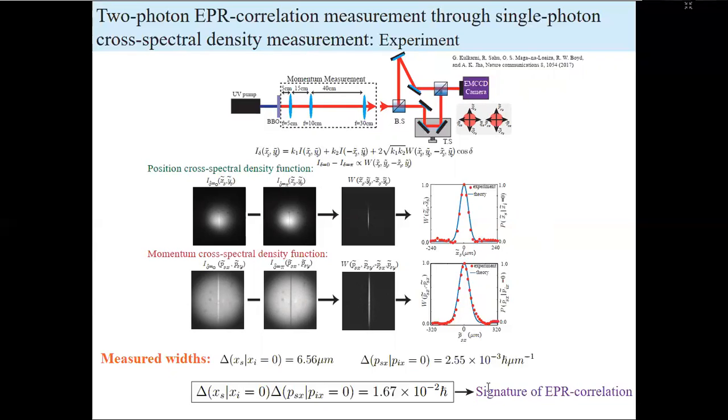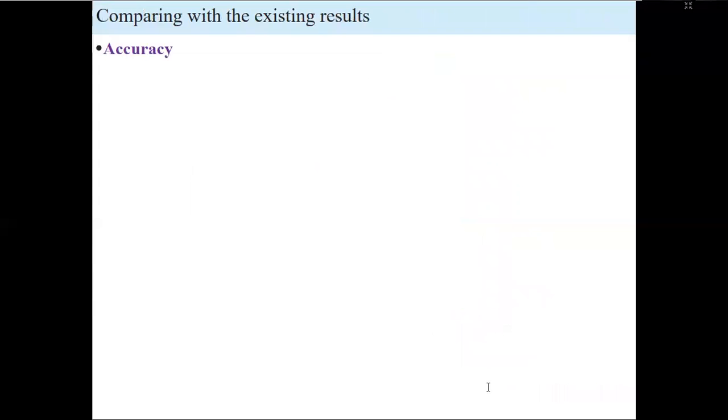Now, one point that we want to emphasize is how good our experimental technique is in comparison to the established or existing coincidence-based methods. So let's look at that. First, from the accuracy perspective. This is the uncertainty product for our experiment, the experimental number, and this is the theoretical uncertainty product for our experimental setup. We can see these two numbers are quite close.